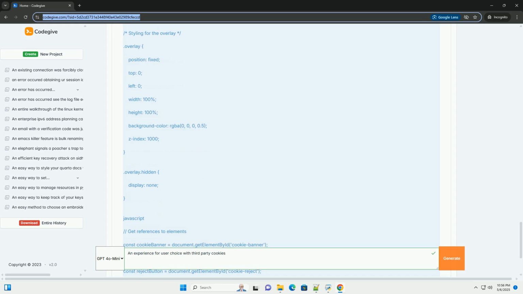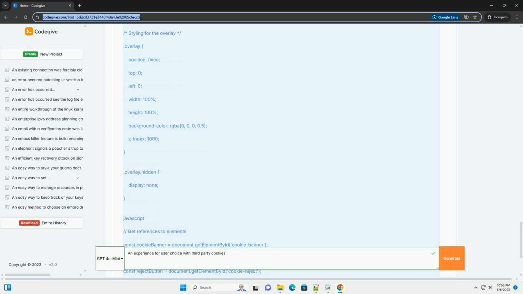2. Choose a UI approach. Select a UI element to present the cookie consent options. Common options include: Modal, a pop-up window that interrupts the user flow until a choice is made. Effective for ensuring user attention but can be disruptive. Banner, a persistent bar at the top or bottom of the page that provides information and options. Less intrusive but may be easily ignored.